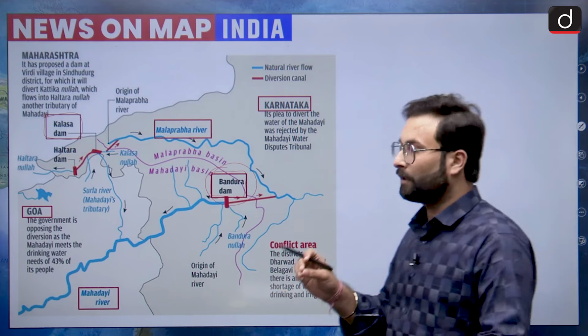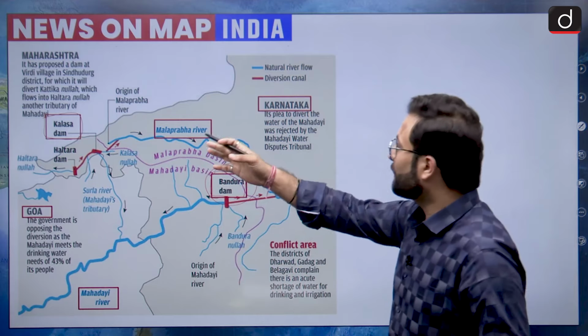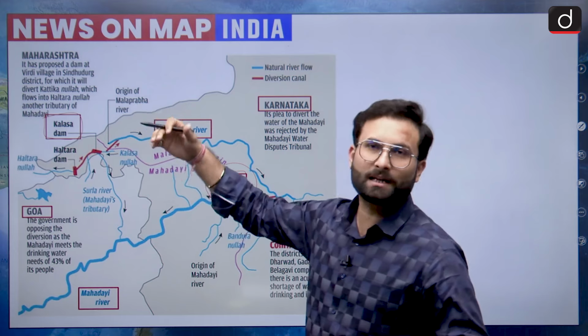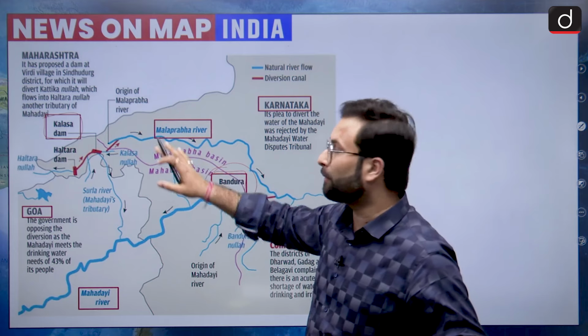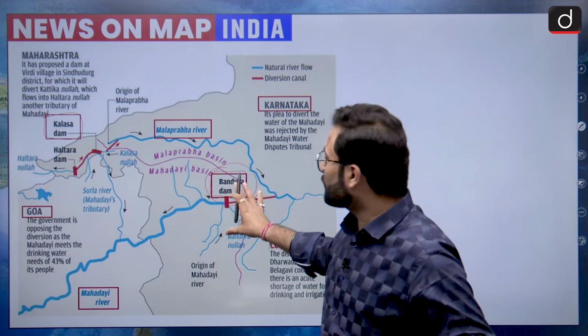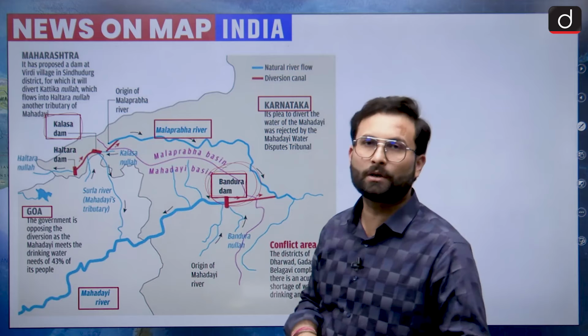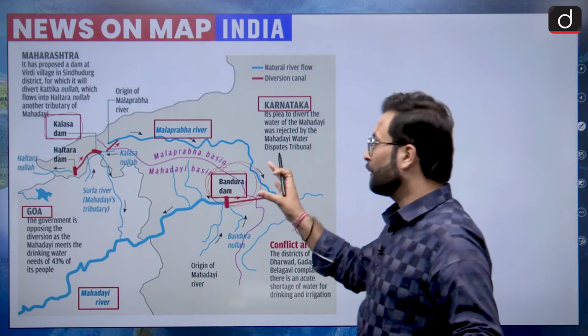There are a few states involved here, including Maharashtra. There is another dam because of which Maharashtra has issues, but that is not our problem right now. Right now, Goa and Karnataka have contentions because of the Bandura Dam. The overall project is the Kalasa Banduri project.